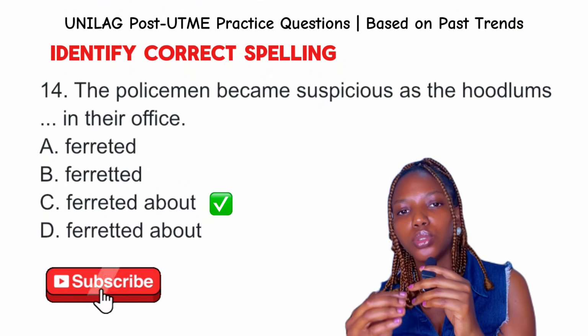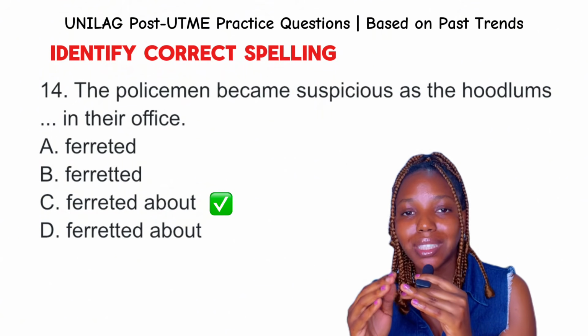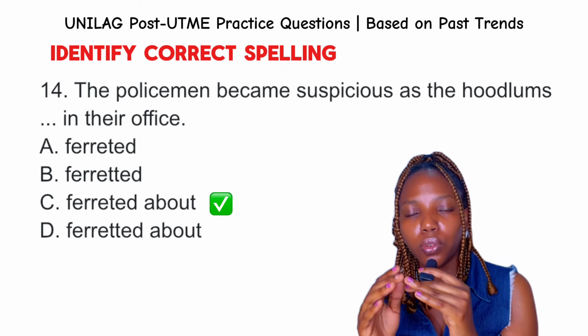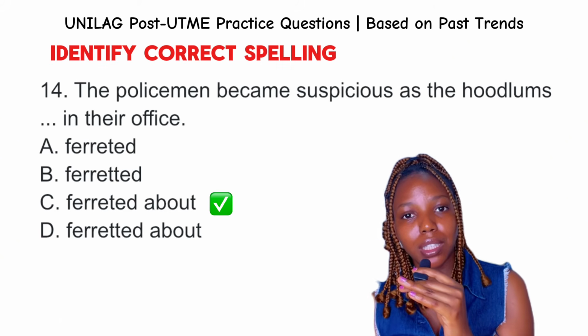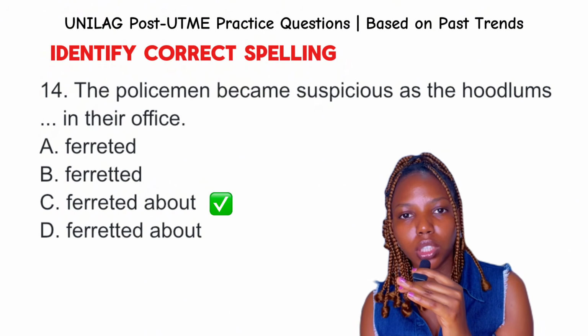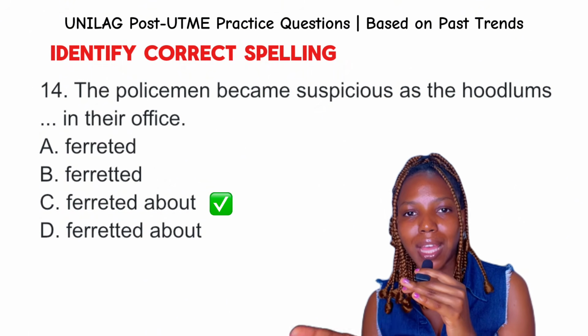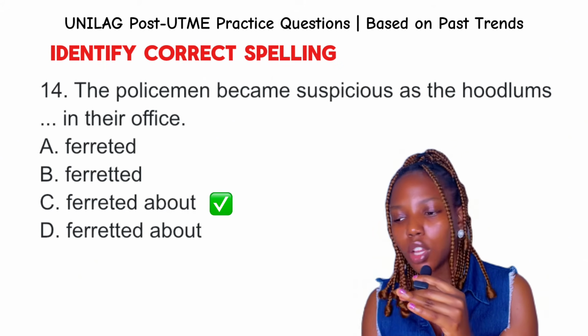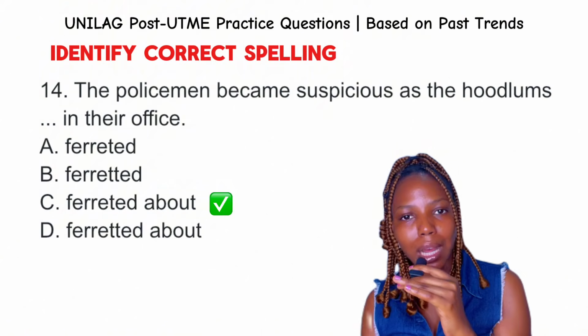Okay, so I want you to also note something when solving post-UTME past questions for English language. You need to take note of context, especially when it is given. With the sentence provided here, right? We already have a context, so you need to apply context. So you need to put into consideration context and the correct spelling of the word. So the answer to this question is definitely option C, ferreted about.